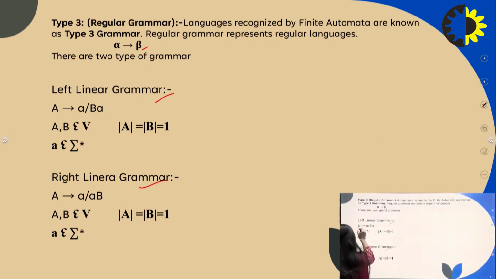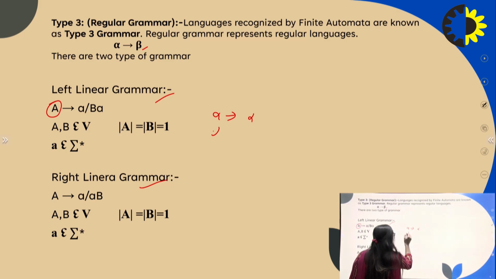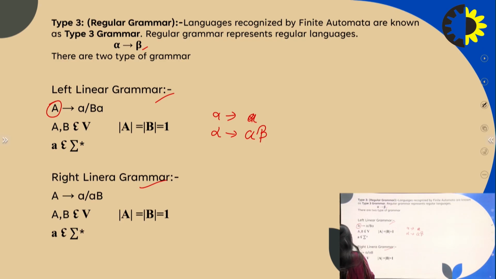In a left linear grammar, A produces either a single terminal, or a non-terminal followed by a terminal. In a right linear grammar, the left hand side is a single non-terminal and it produces either a single terminal, or a single terminal followed by a non-terminal, where A, B belong to non-terminals and a belongs to terminals.